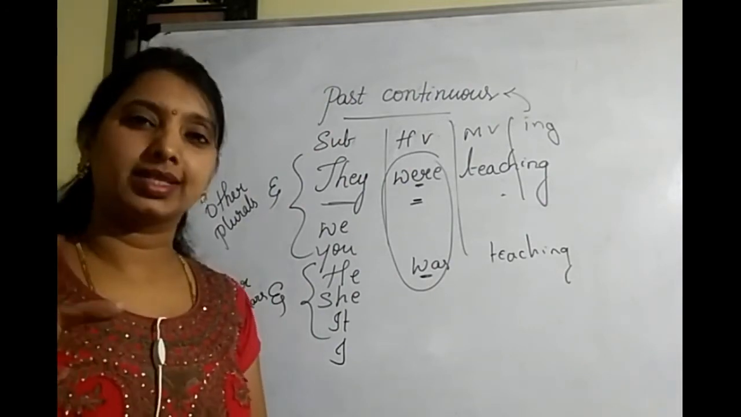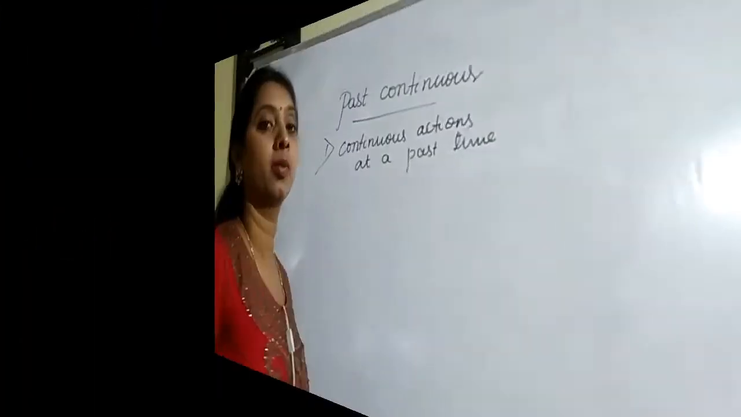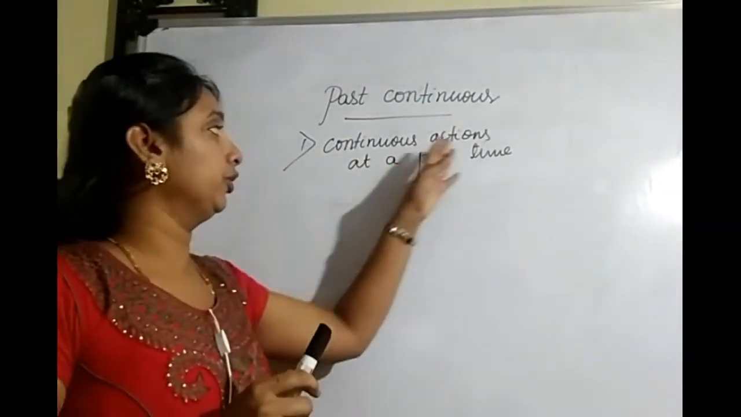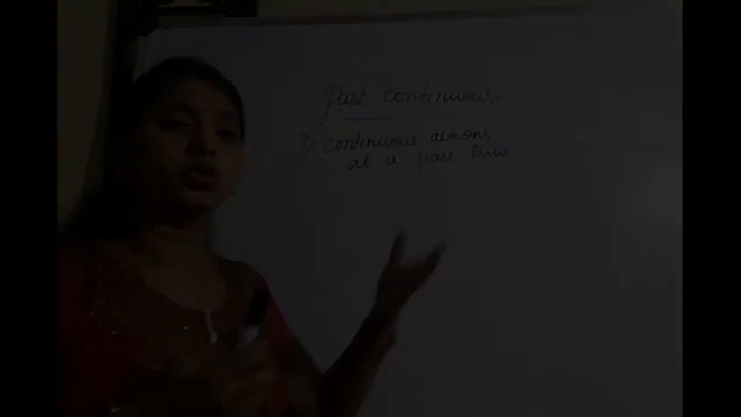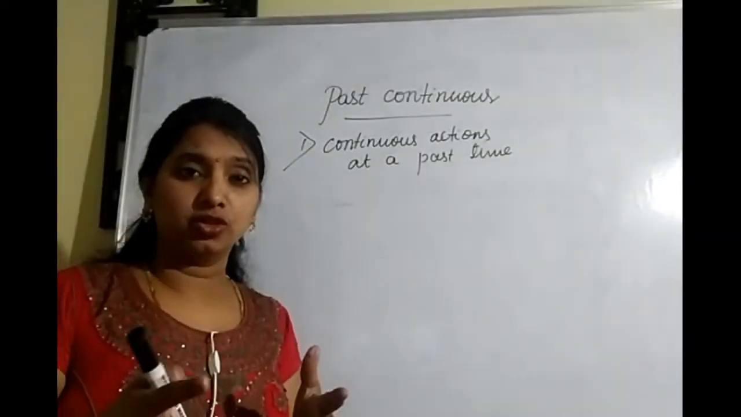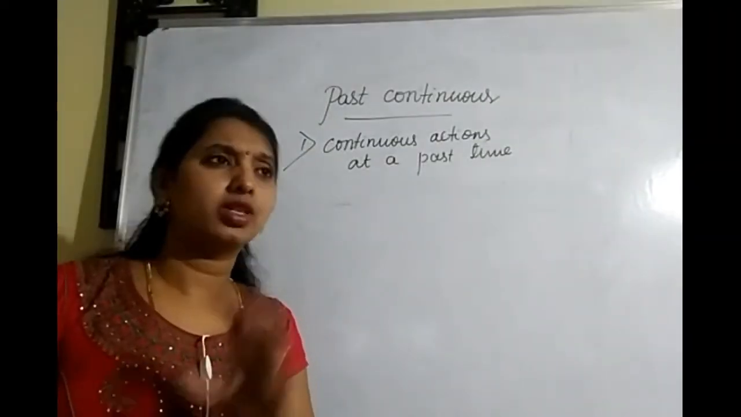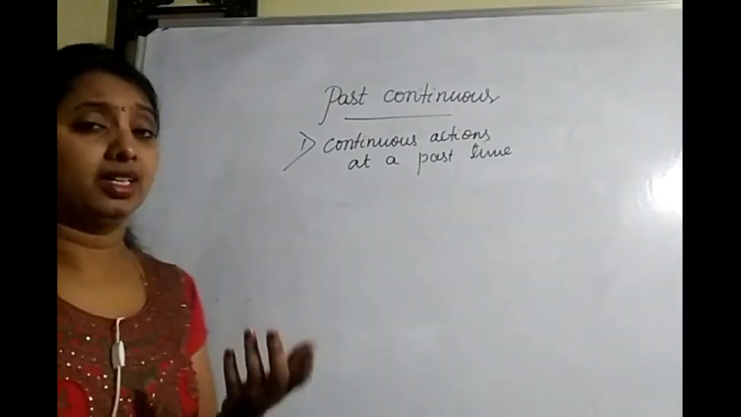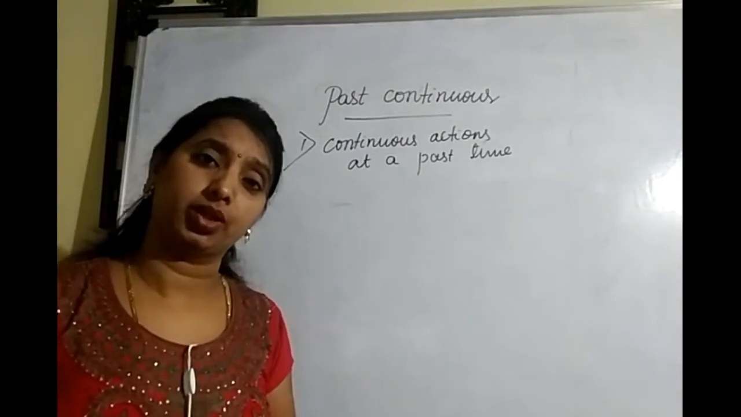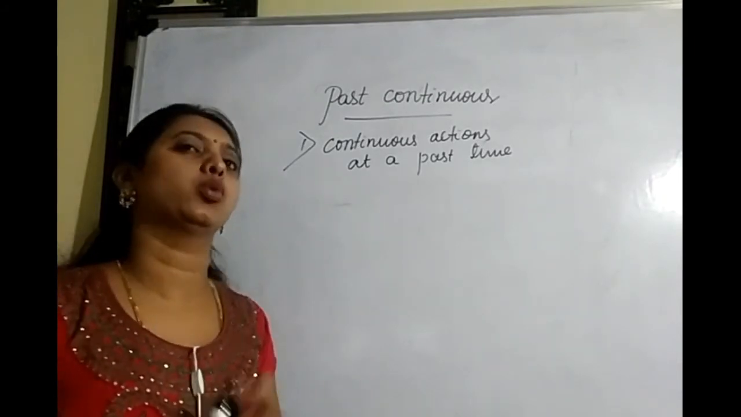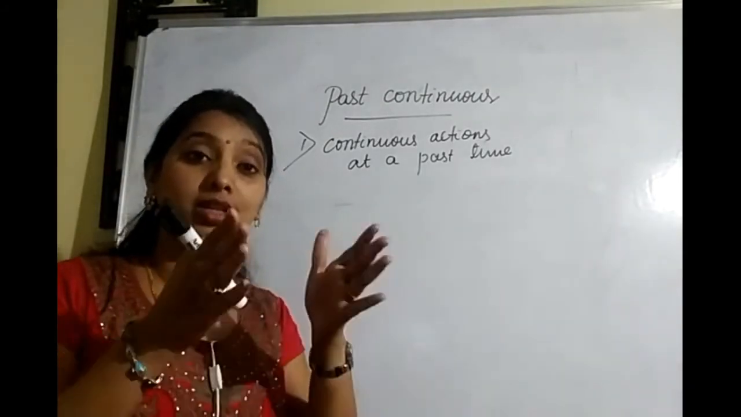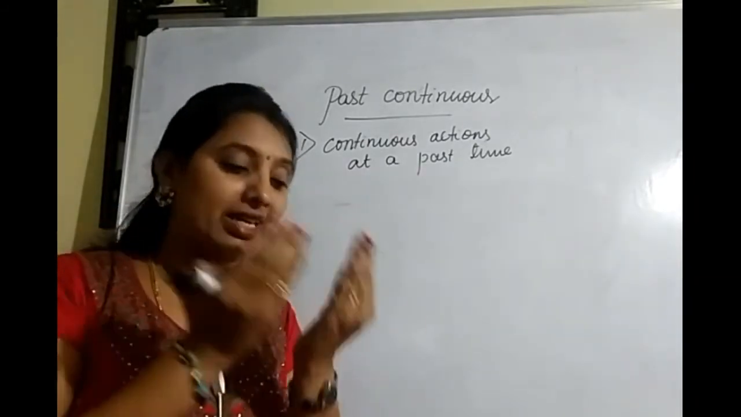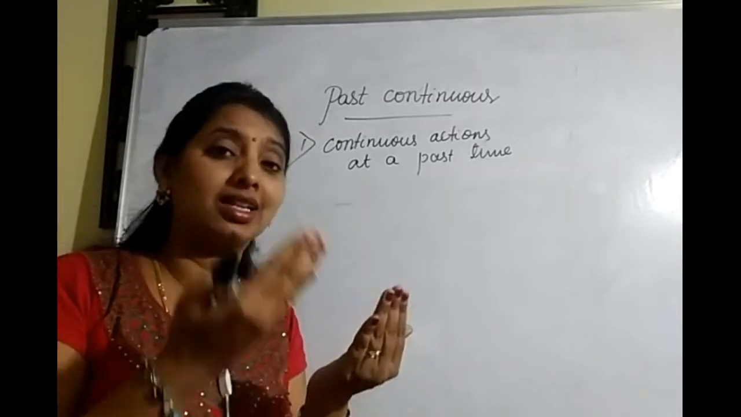Shall we go for where exactly we use these sentences? This is one of the situations where we use past continuous tense. Continuous actions at a past time means what? Some actions were continuous in the past for some time. At a particular time also we can say. See for example, yesterday at 6 o'clock, what were you doing? Yesterday at 6 o'clock, I was studying. At that particular time, for a continuous duration, I was doing something. I was reading. Reading was a continuous process at 6 o'clock.